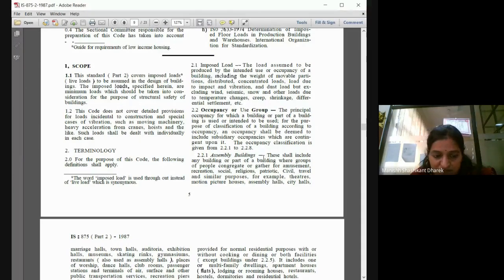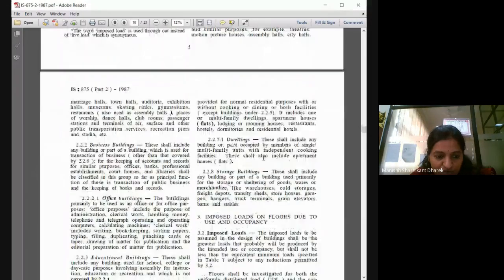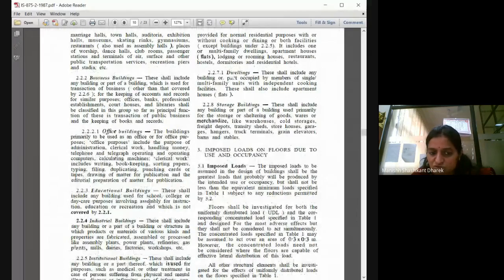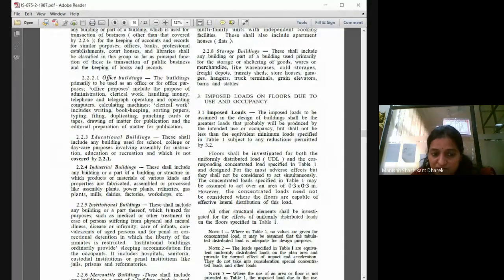So like that, you have office building, business building, educational building, maybe school or college. Industrial building comes in different varieties: power plants are different, refineries different, gas plants different, mill is different, dairy, factory, workshop, etc. Now industry will go in different ways with all this.